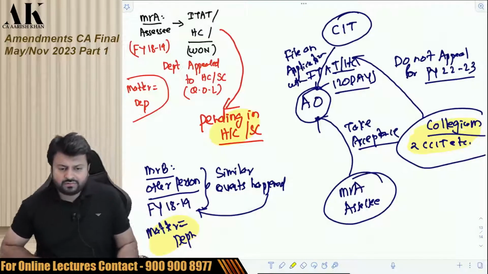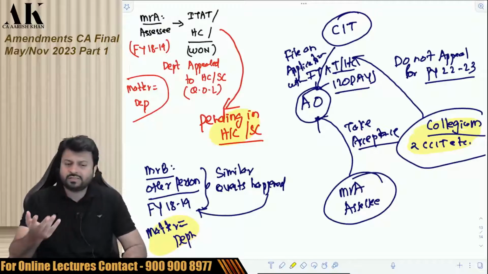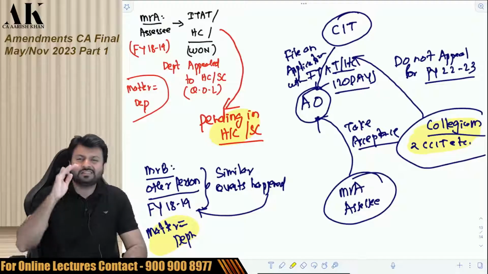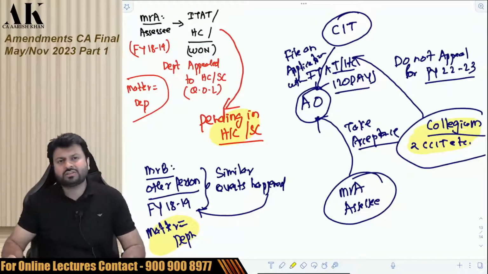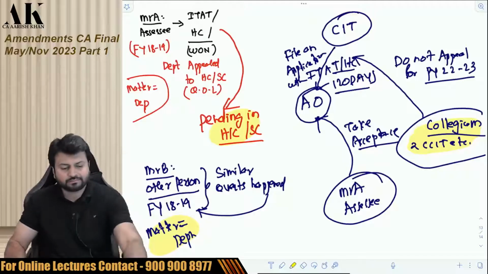You can take a photograph of this. This will help you all to understand the reason for this amendment. The reason for this amendment is very simple. The government wants to reduce the unnecessary repetitive appeals in case of the department. Just check it once.